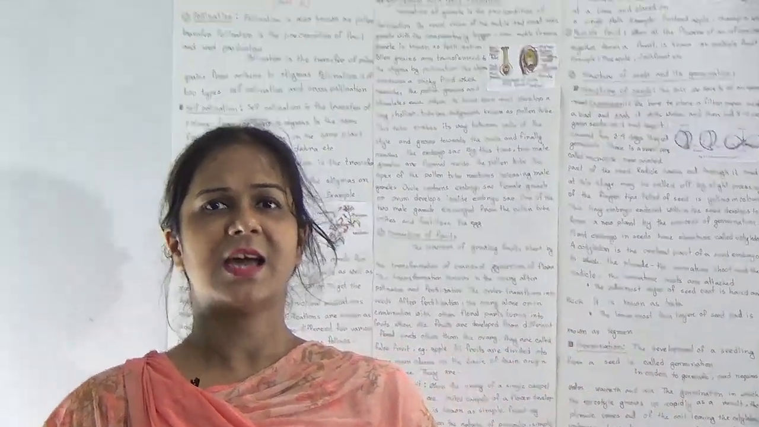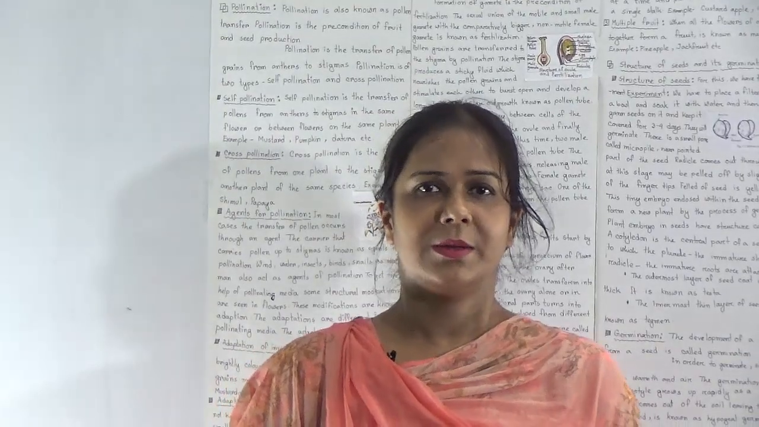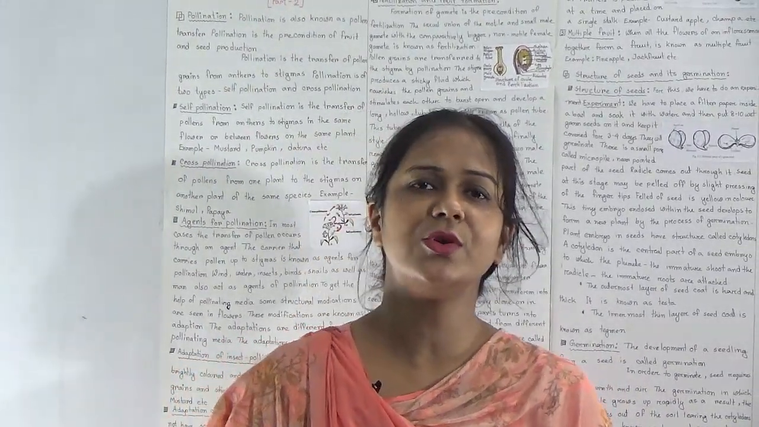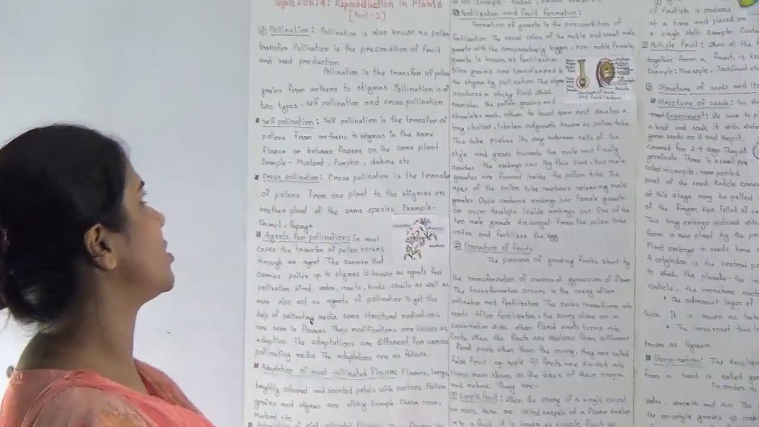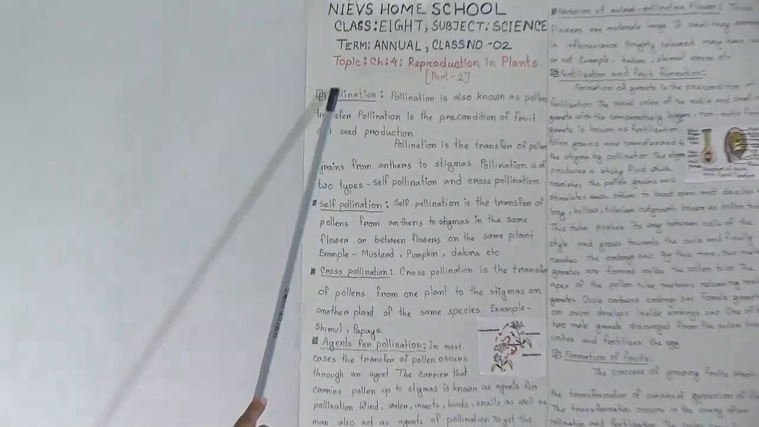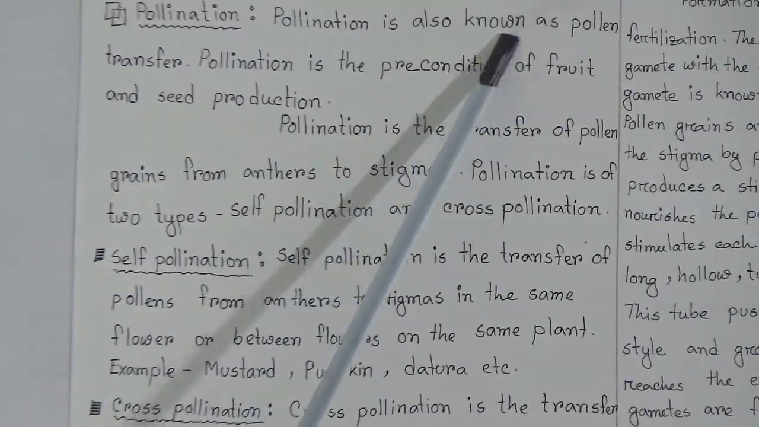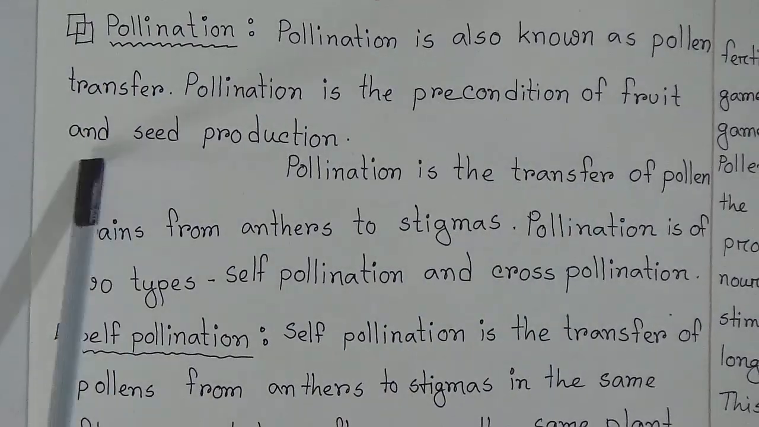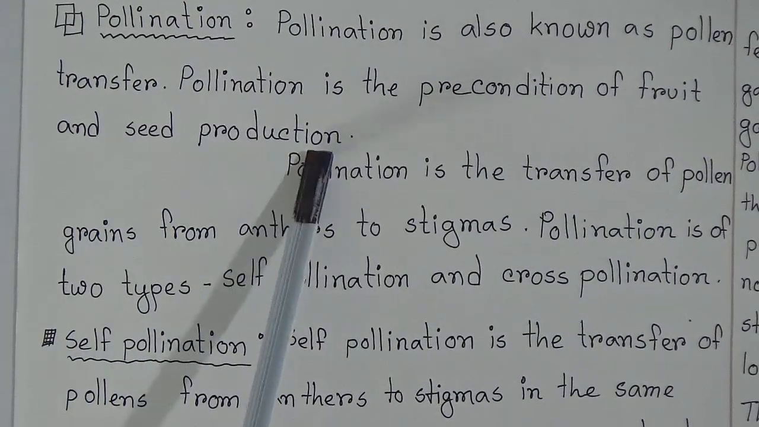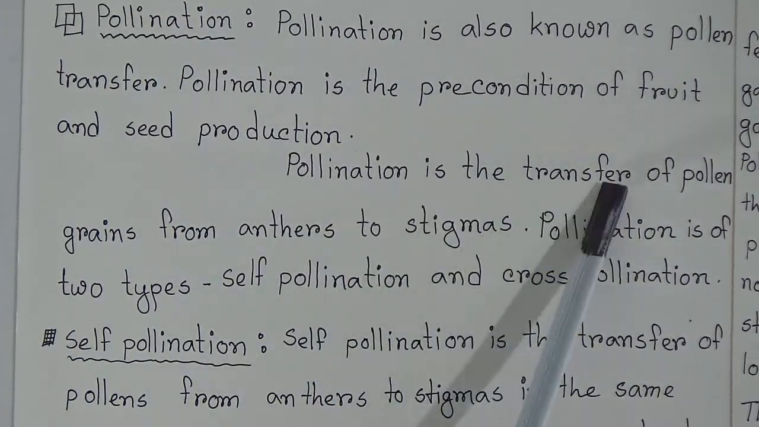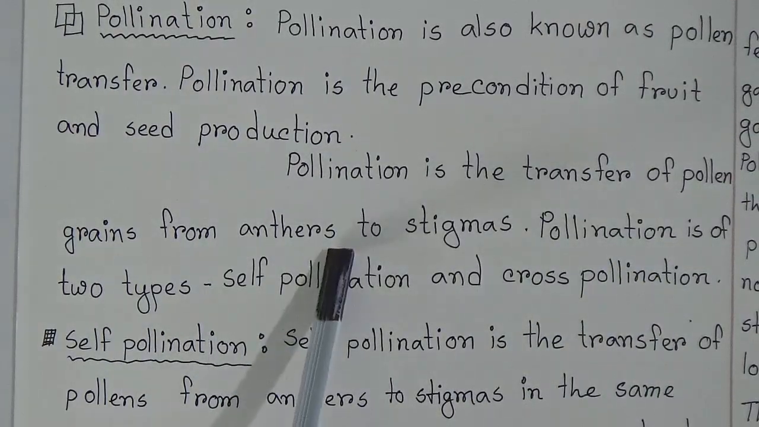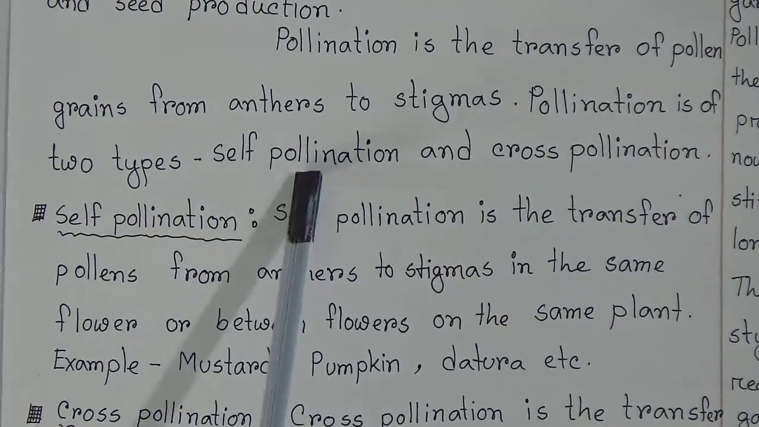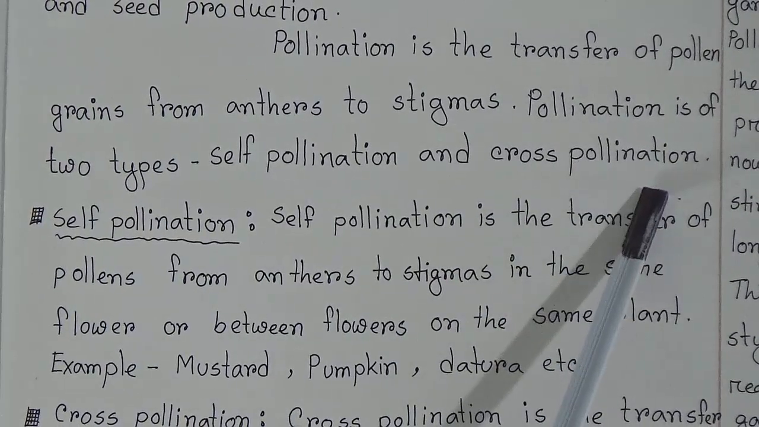In my last class I discussed the reproductive organs and sexual and asexual reproduction. Today we will discuss pollination. Students, pollination is also known as pollen transfer. Pollination is the precondition of fruit and seed production. Pollination is the transfer of pollen grains from anther to stigma. Pollination is of two types: self-pollination and cross-pollination.